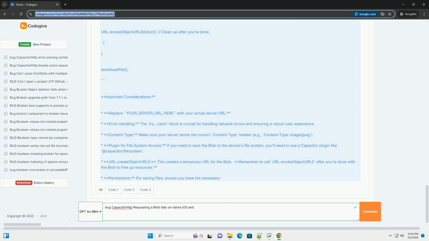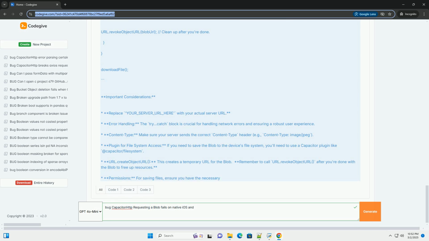3. Native iOS handling of blobs. The underlying native iOS code used by Capacitor to handle network requests might not perfectly integrate with the JavaScript blob object representation. Differences in memory management or data handling could lead to discrepancies. 4. Server-side issues. Issues on the server side, such as incorrect data encoding or incomplete responses, can also contribute to the problem. Solution: bypassing CapacitorHttp with native fetch, recommended.